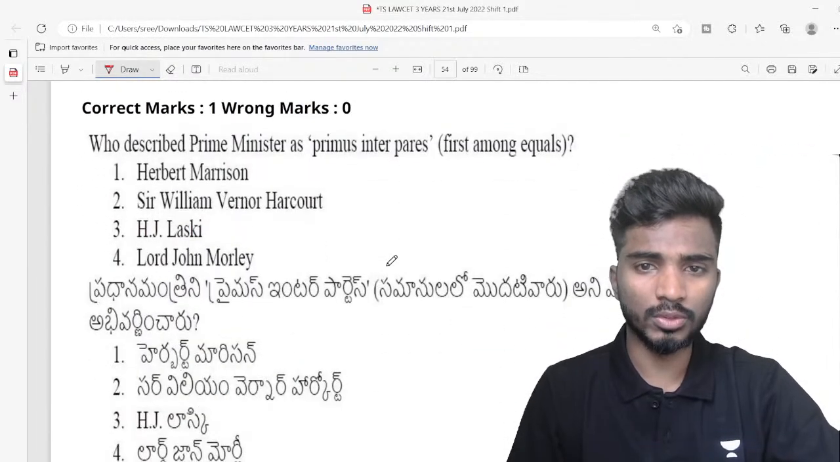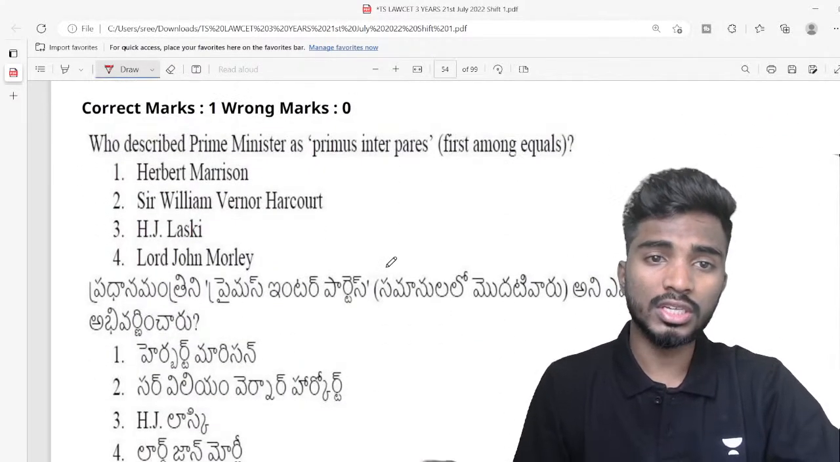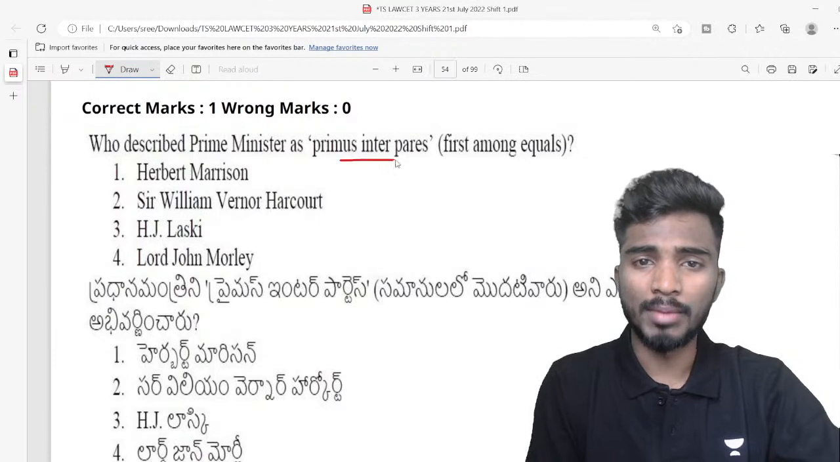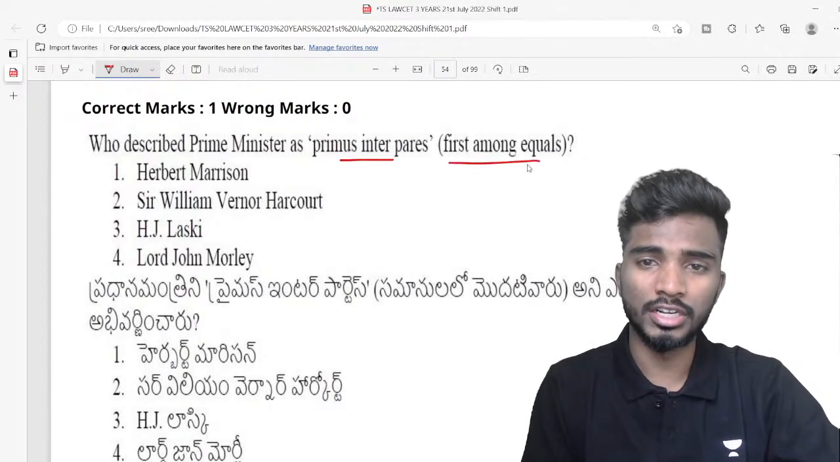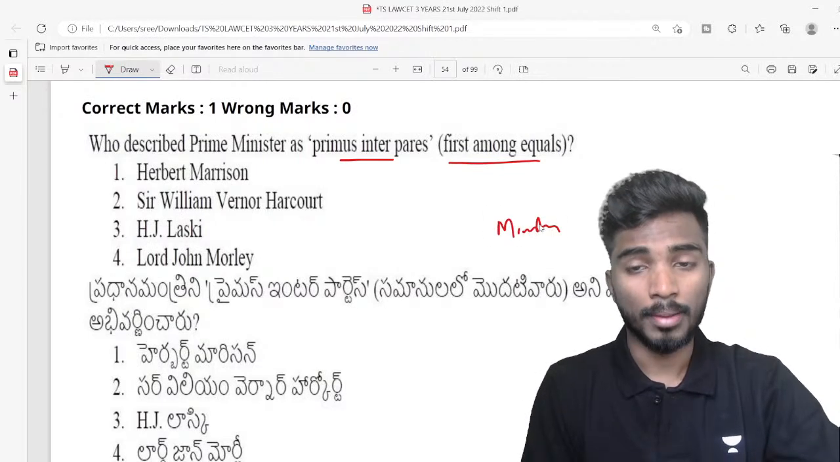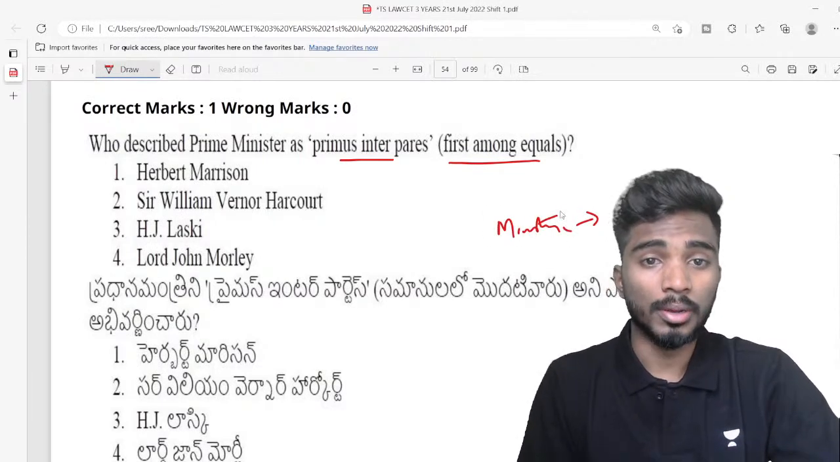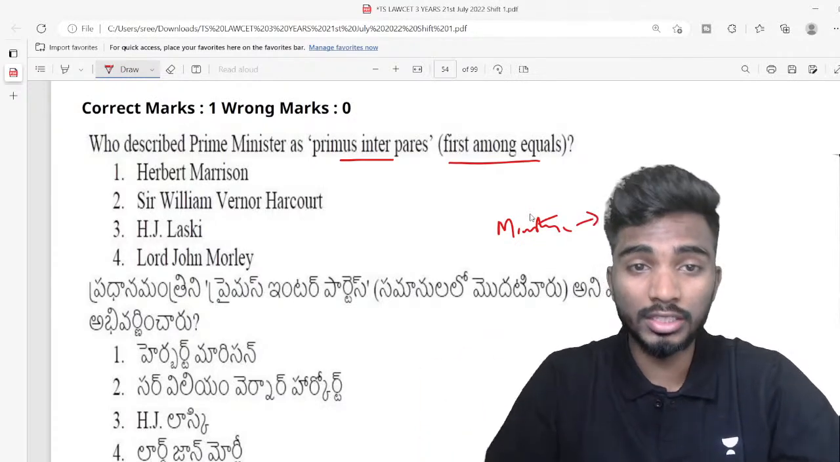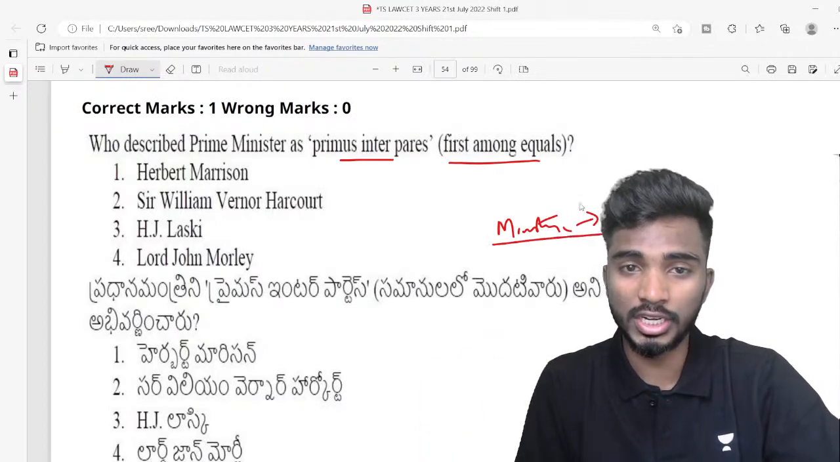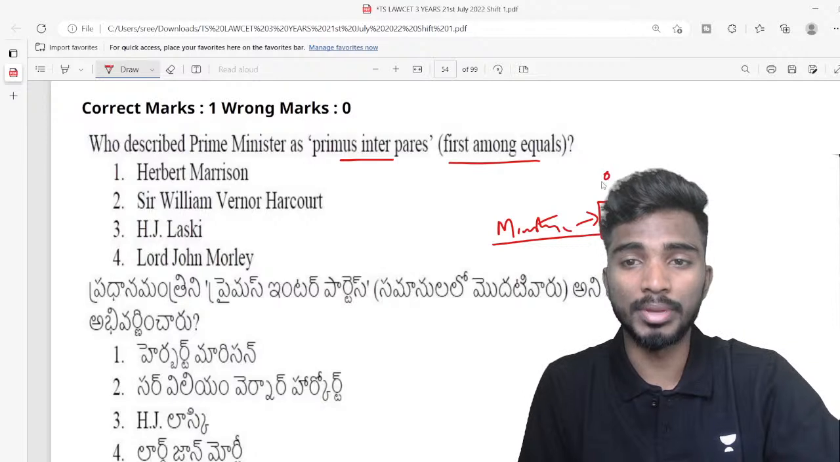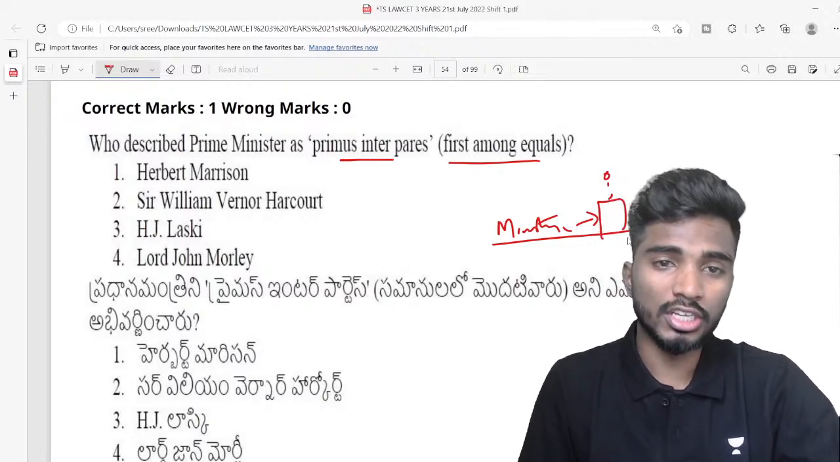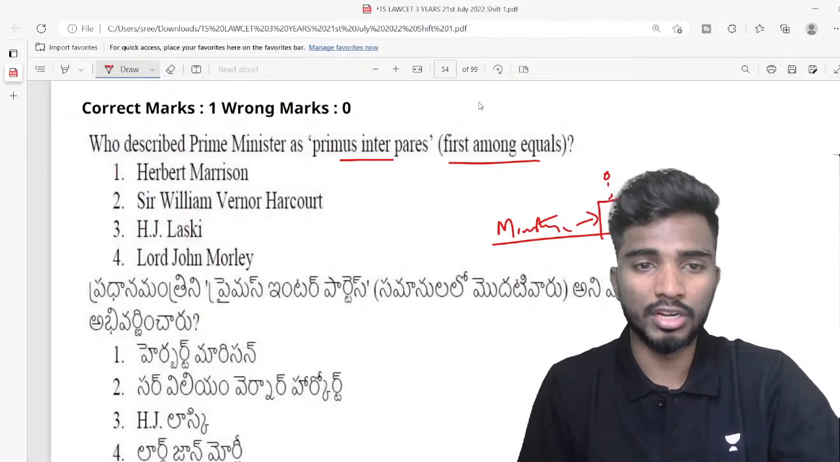Next, 68, question number 8. Who described the Prime Minister as primus inter pares? So primus inter pares means first among the equals. Like for example, there are other ministers, right? Prime Minister is also a minister, but he is first among the ministers. All the ministers are equal, but Prime Minister is first. He is the biggest person. So Prime Minister is known as primus inter pares in a cabinet form of government.